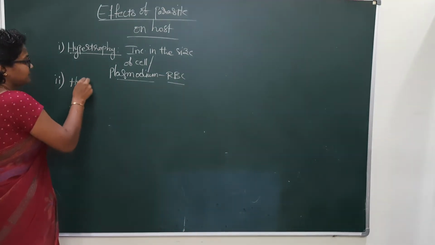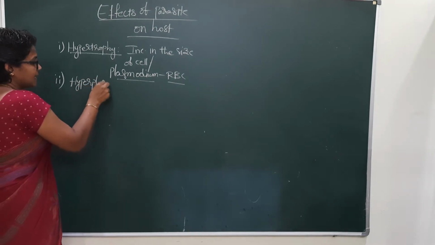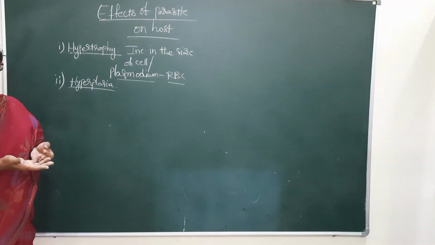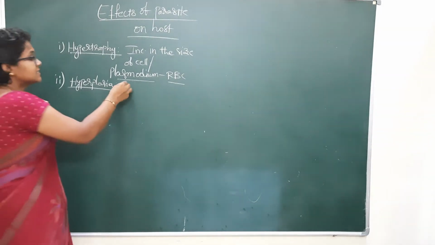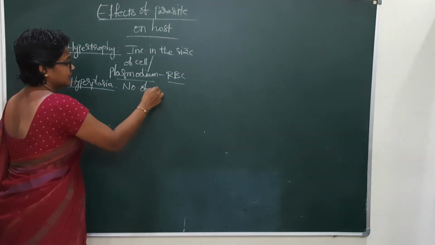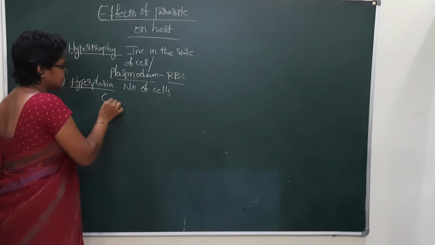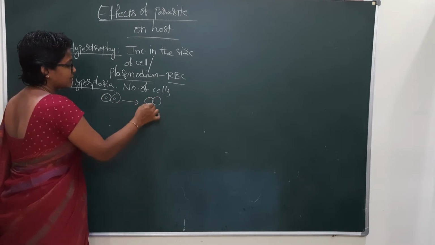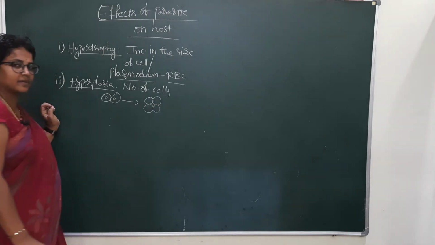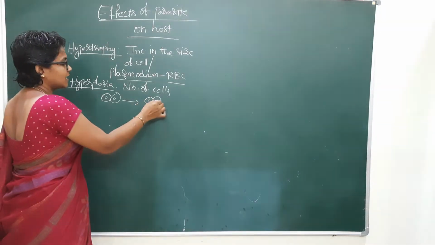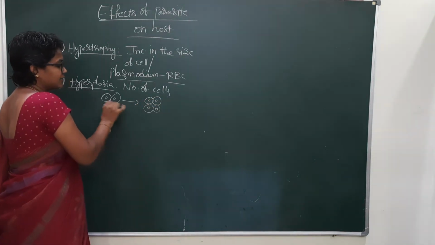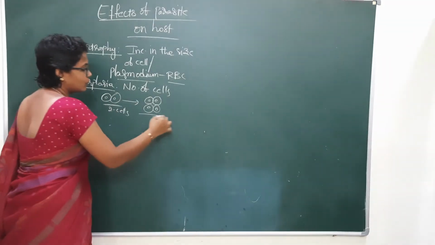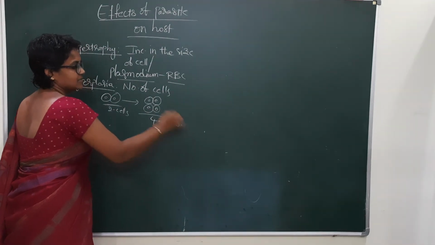Hyperplasia: the number of cells increases. Here there are two cells only. In the case of hyperplasia, the two cells convert into four cells. Here the requirement is only two cells, but in hyperplasia, four cells are formed.